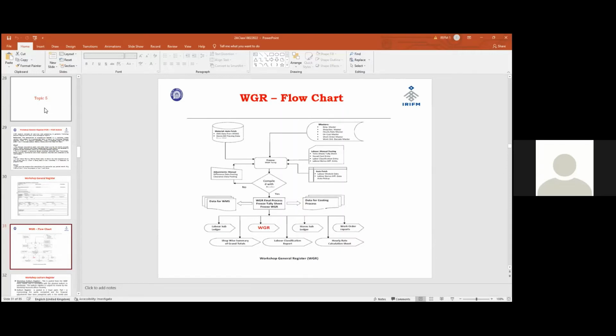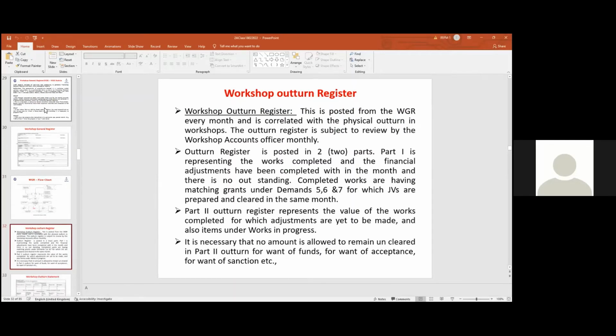Based on the WGR, there will be an outturn statement part. WGR will form another topic, and based on the WGR, an outturn register is prepared, the workshop outturn register. This is posted from the WGR every month and correlated with the physical outturn.